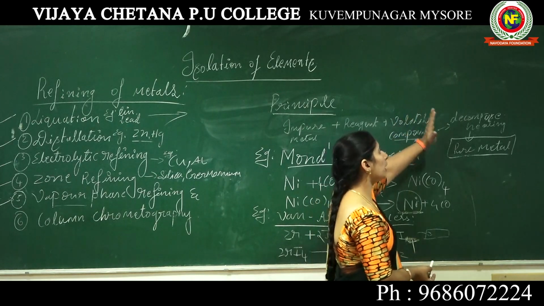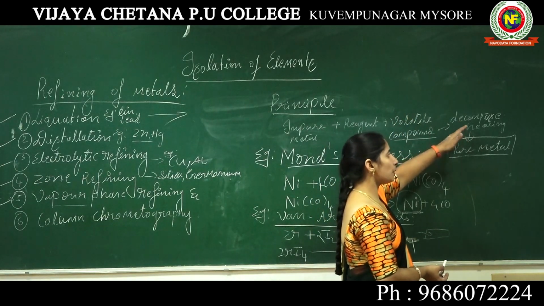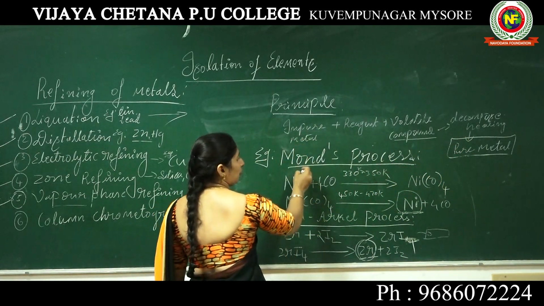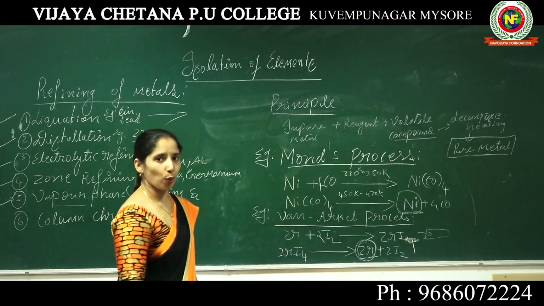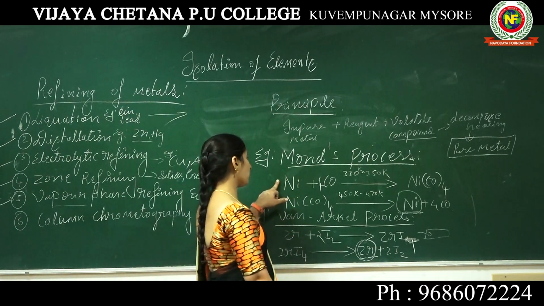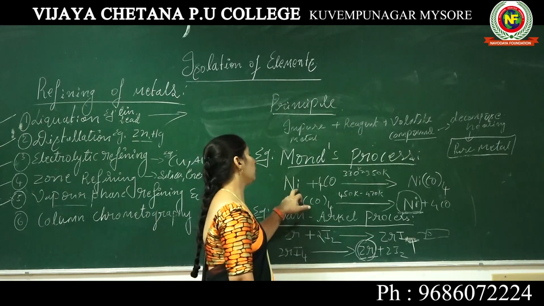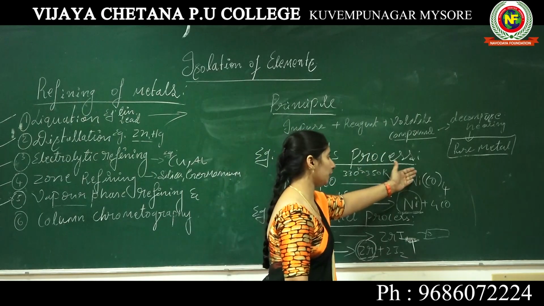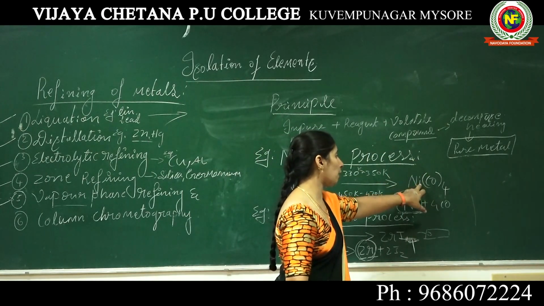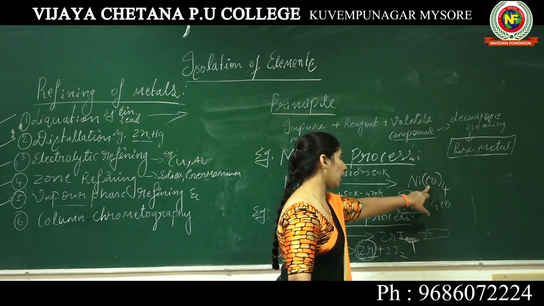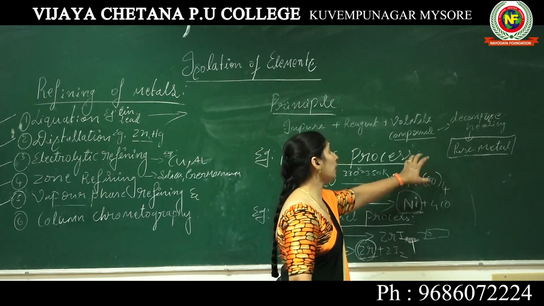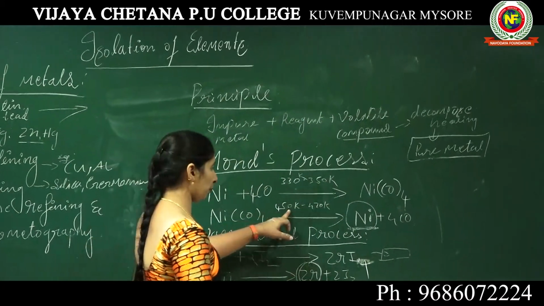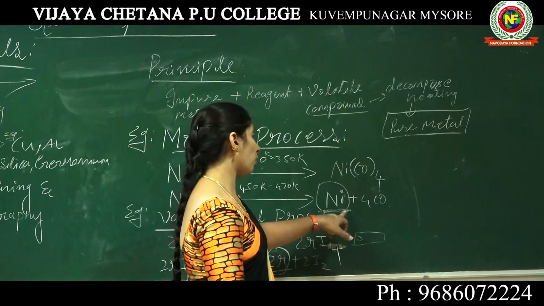This volatile compound decomposes. Decompose means when heating, to get a pure metal. This is the principle. For that I am giving one example, that is Mond's process and the Van Arkel process. Here in Mond's process, I am taking impure nickel, which reacts with one of the reagents, carbon monoxide, at a certain temperature, and gets converted into a volatile compound, nickel tetracarbonyl. This volatile compound decomposes on heating at a certain temperature, forming what?